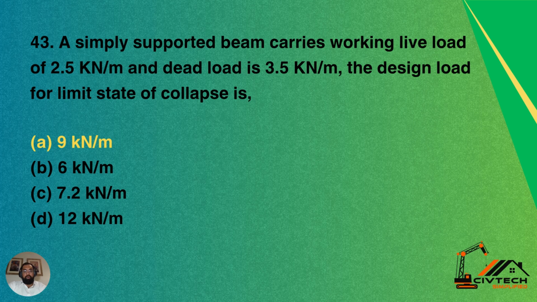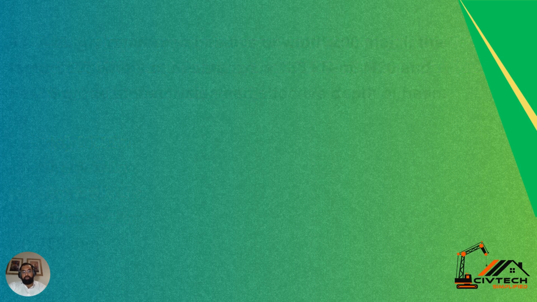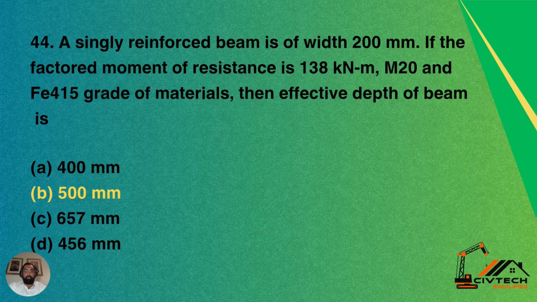Question 43. A simply supported beam carries a working live load of 2.5 kilonewton per meter and dead load of 3.5 kilonewton per meter. What will be the design load for limit state of collapse? Option A, 9 kilonewton per meter; option B, 6 kilonewton per meter; option C, 7.2 kilonewton per meter; option D, 12 kilonewton per meter. So A is the correct answer, 9 kilonewton per meter.